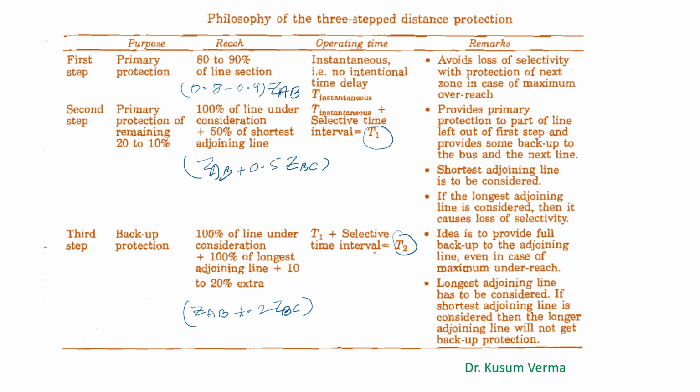The third step, also known as Zone Z3, provides the backup protection. The purpose is to provide backup protection, and the reach of the relay is 100% of the line under consideration, that is the line ZAB, plus 100% of the longest adjoining line, that was the line BC, plus 10 or 20% of that line section, that is the section BC. So we can write ZAB plus 1.2 ZBC. The operating time is the time T1 plus the selective time interval denoted as T2 in the diagram, and this is nearly equal to 0.8 to 2 seconds.